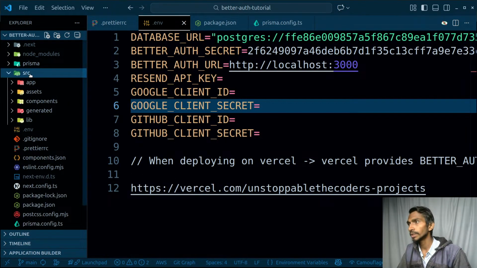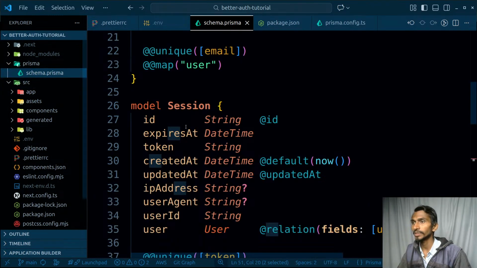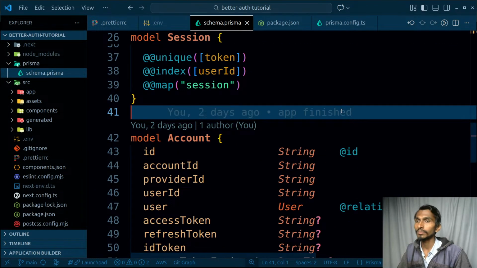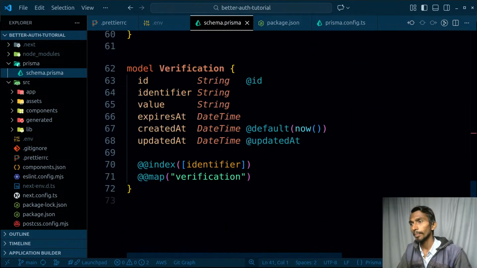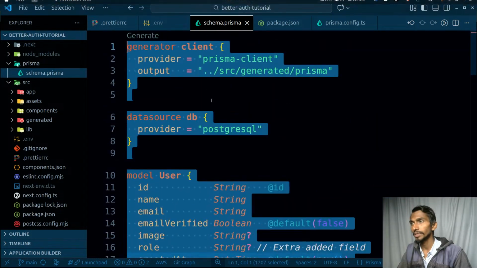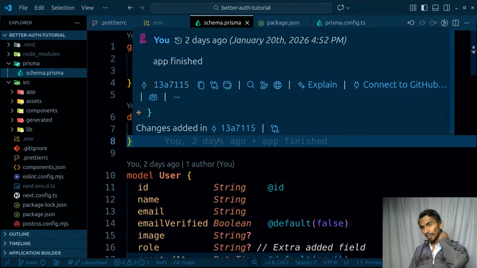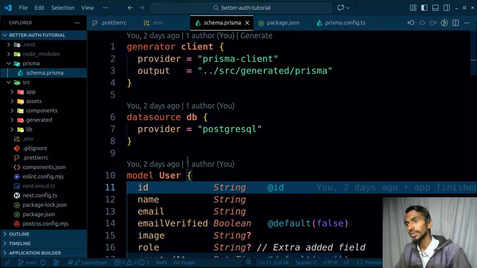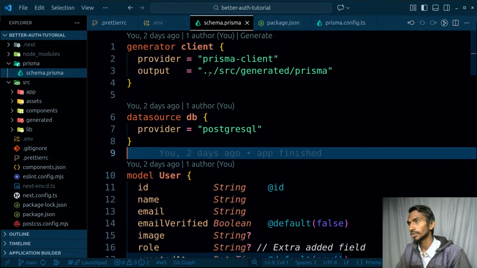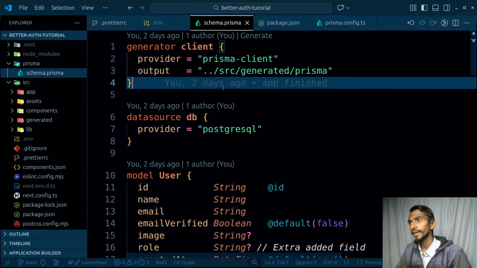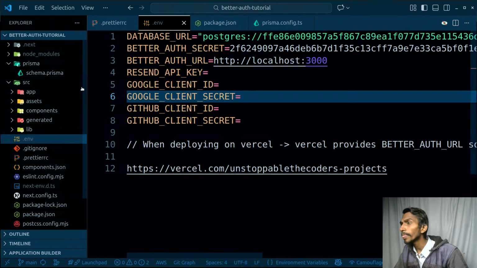Apart from this particular thing, inside source, I have my app, and first of all I'm using Prisma, so Prisma schema is gonna be there. Again, I'm mainly gonna be using Better Auth, so all this schema will be created from the Better Auth side. And not only this, we will have to add a lot of things, but mostly the main focus is gonna be on authentication right now. Once the authentication is done, then we will start working on the business logic of the chat app. But till that particular point, things are gonna be like this only.